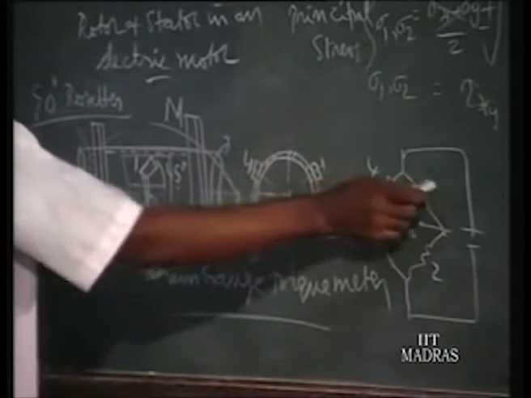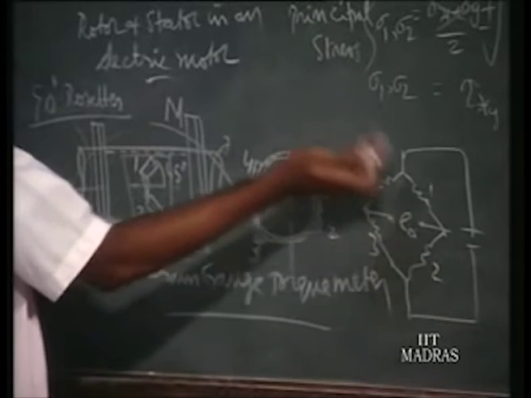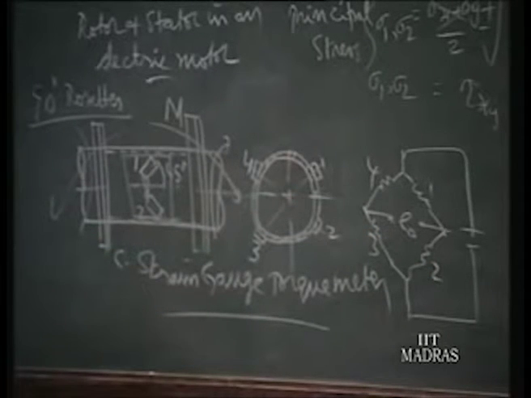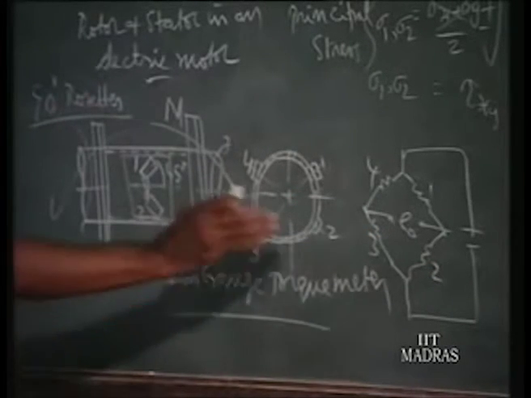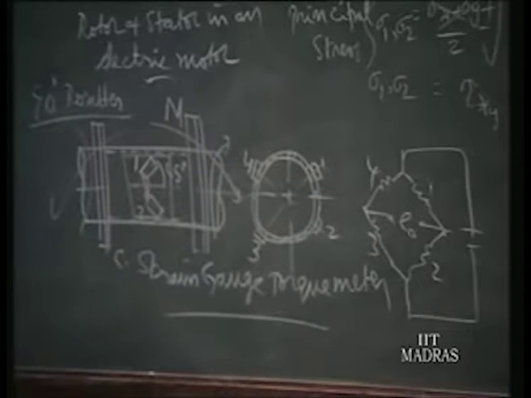Now 1 and 4, in adjacent arms, take up a similar strain, and it will nullify. It will not give rise to any output voltage. Similarly, 2 and 3 will be under compressive strain, in adjacent arms, and will not give rise to any output voltage. Hence the bending moment doesn't produce any signal in the bridge network.